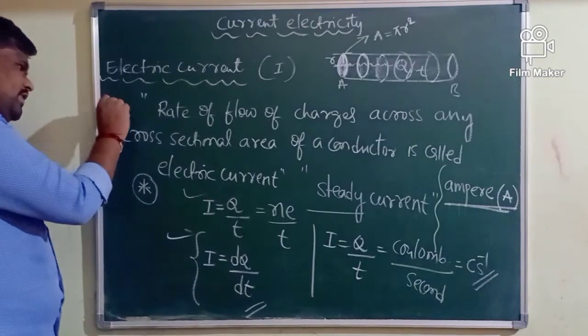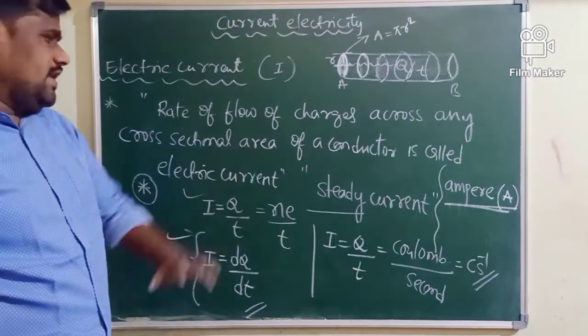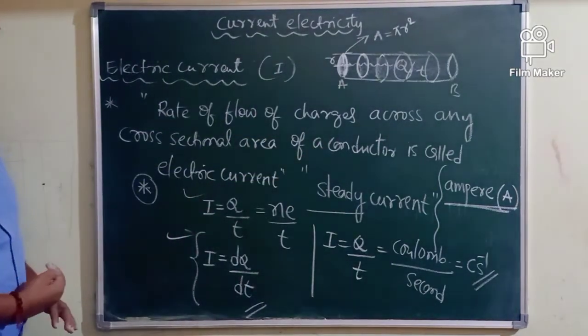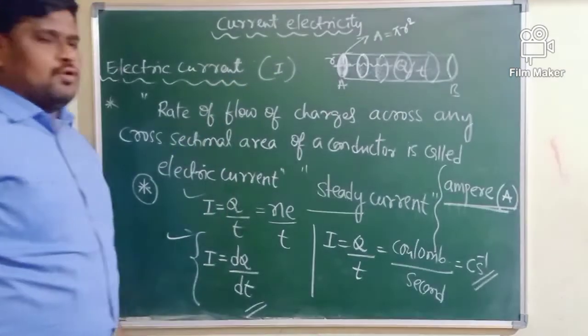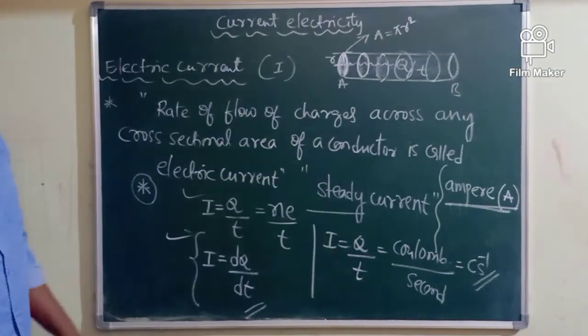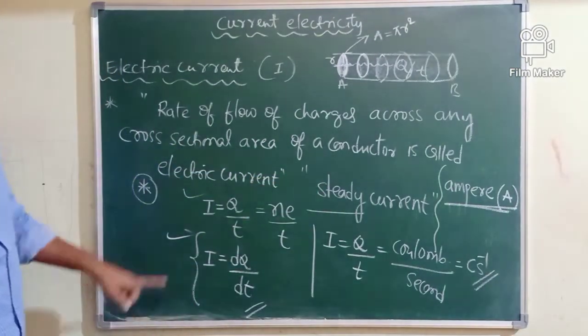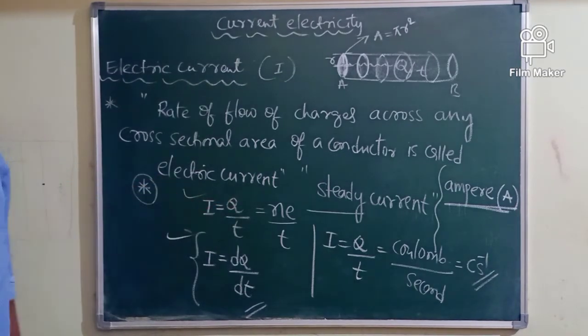Concentrate here. What is the definition? Rate of flow of charges across any cross-sectional area of a conductor is called electric current. If flow of charge through the conductor is uniform, then the current will be constant, and it is called steady current. That steady current is calculated by the formula I = q/t.